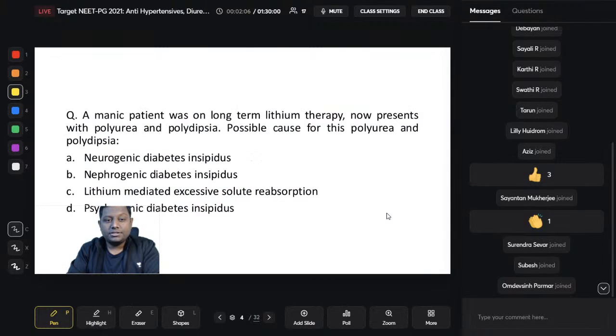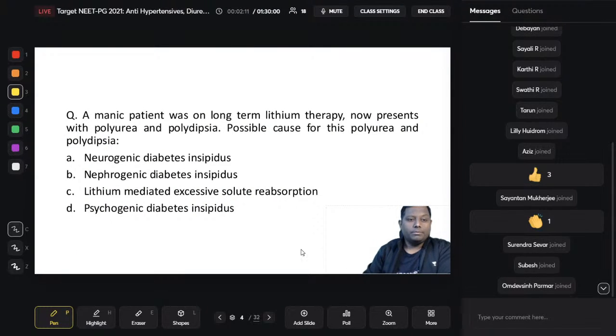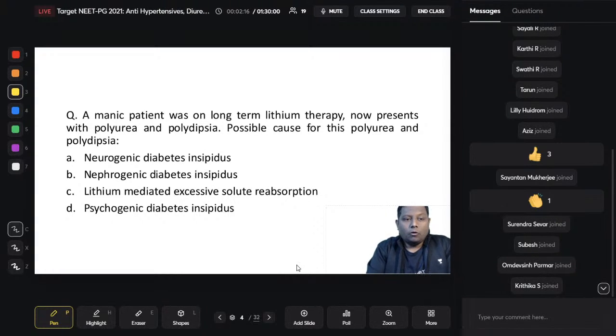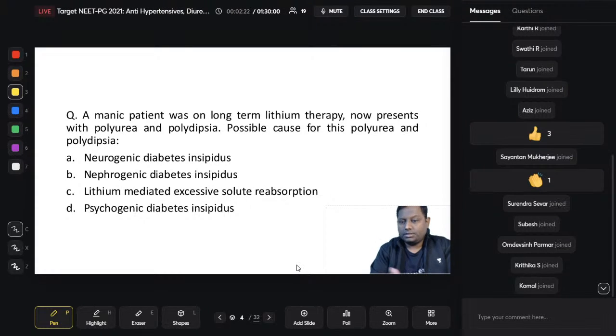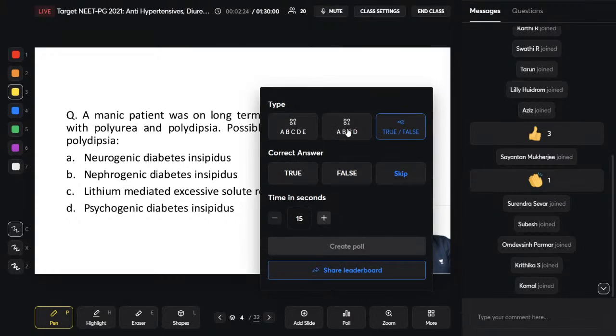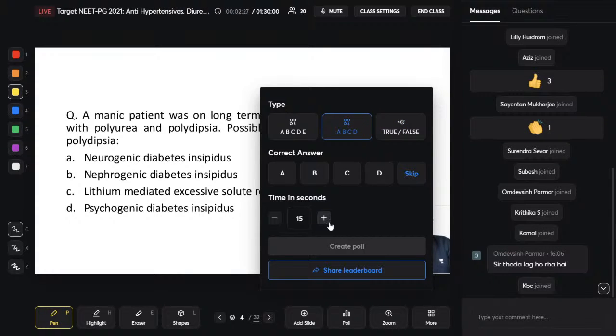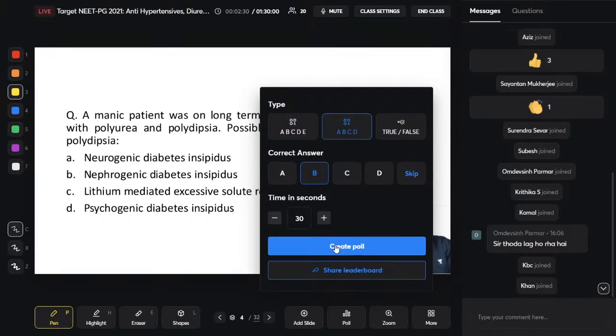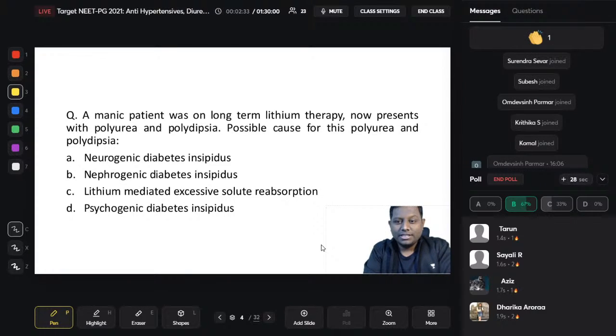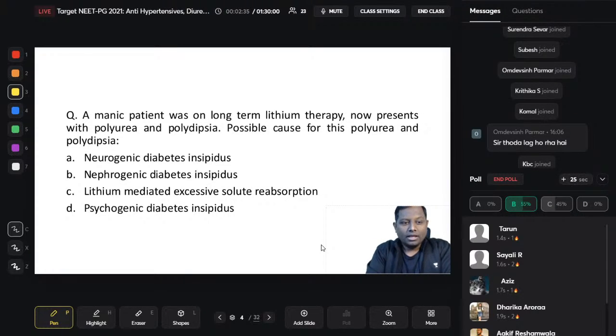The very first question that I am having, please read the question carefully, where I'll be giving you the options. A manic patient was on long-term diuretic therapy, now presents with polyuria and polydipsia. Possible cause of this polyuria and polydipsia is... There are 4 options before your screen, and I'm sure all of you have already thought about why there is polyuria and polydipsia. I'm giving you 30 seconds for this. Let us see how many of you can get this easily. The options: neurogenic diabetes insipidus, nephrogenic diabetes insipidus, lithium mediated excessive solute reabsorption, psychogenic diabetes insipidus.